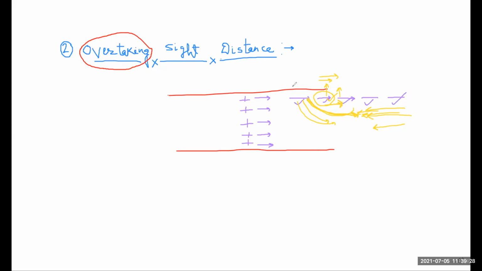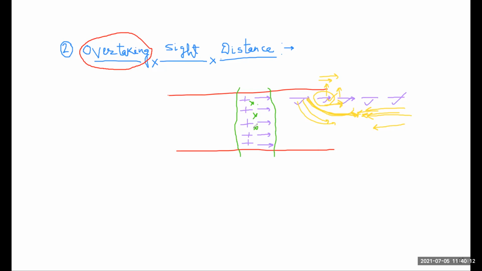Okay, so if all the vehicles move with the same design speed, there is no need for overtaking. But it is not practically possible, because vehicles in India move at different speeds. So here in India, overtaking sight distance comes into play. But in many developed countries like Japan, the US, or the UK, there is a penalty on overtaking.